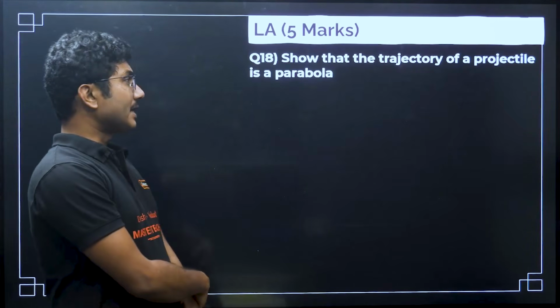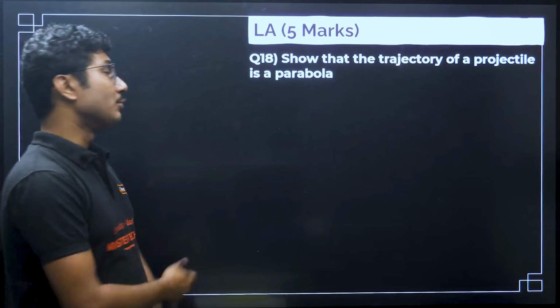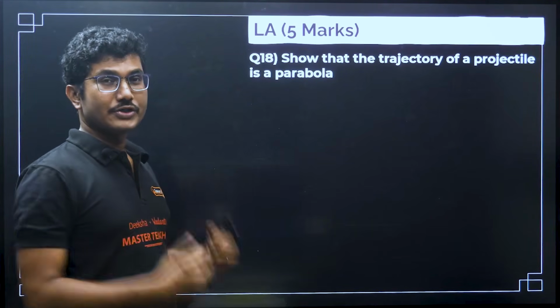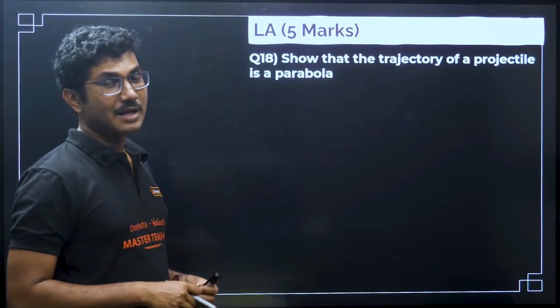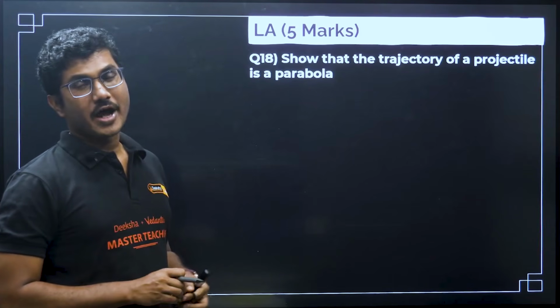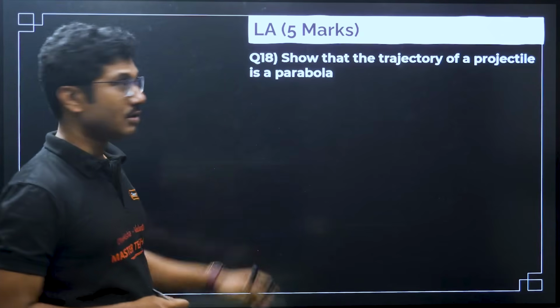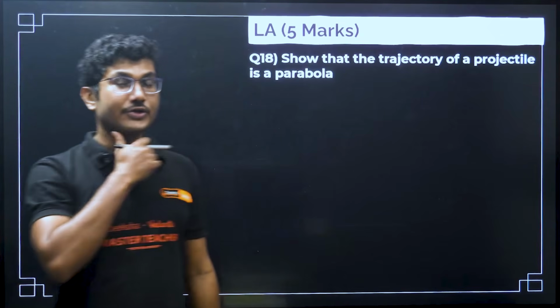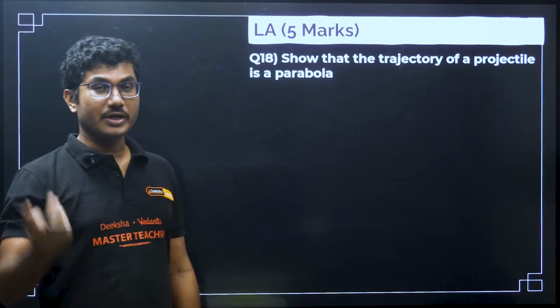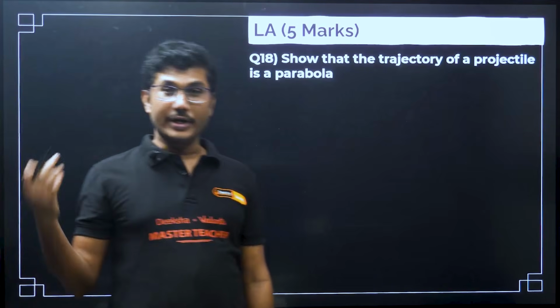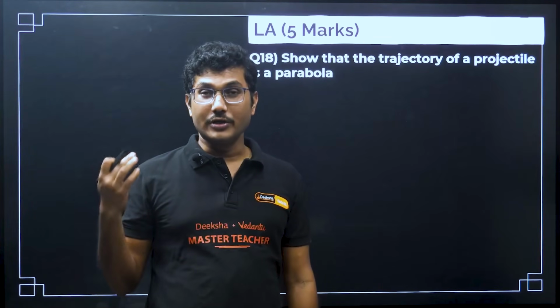Show that the trajectory of a projectile is a parabola. This is the most common question asked in the unit test, midterm test, and your final PU1 exam as well, along with the questions we studied in the previous chapter, v square is equal to u square plus 2as, or s is equal to ut plus half at square.